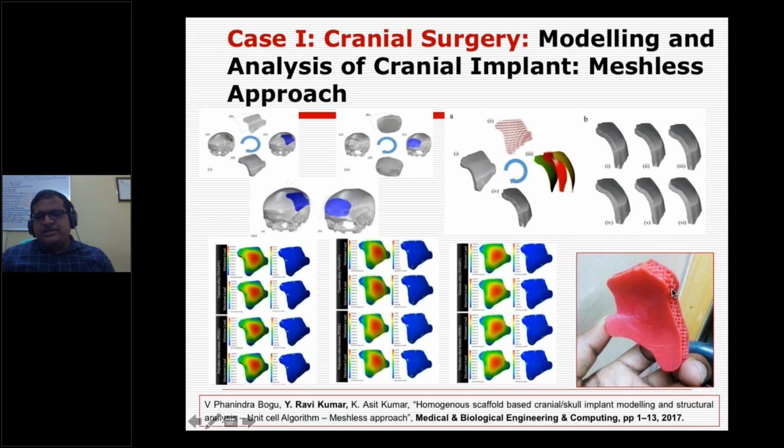So 3D printing is very good here. Conventionally, can you fabricate this kind of lattice structure through machining? You can't. Only 3D printing can give you the solution.